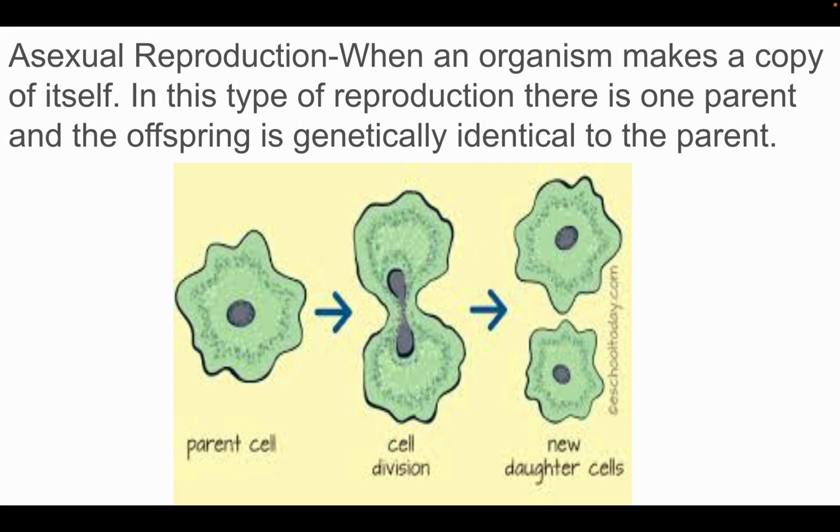Also, asexual reproduction has one parent cell. Sexual reproduction has two parent cells. And we're going to stop it right there.